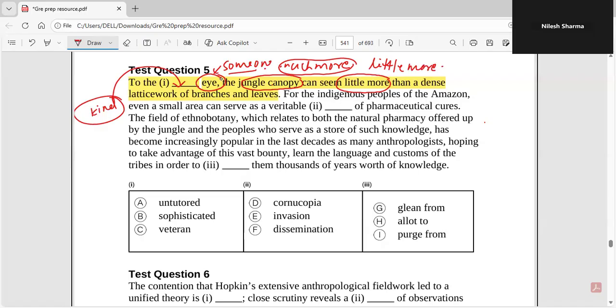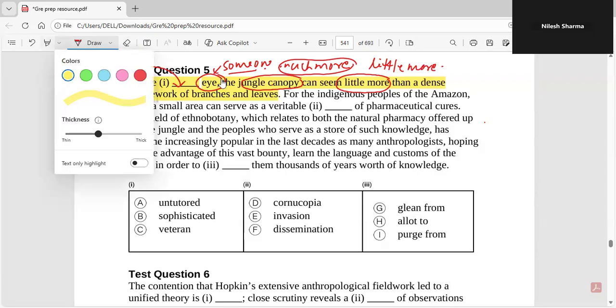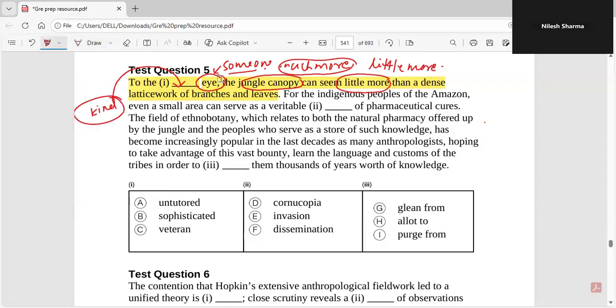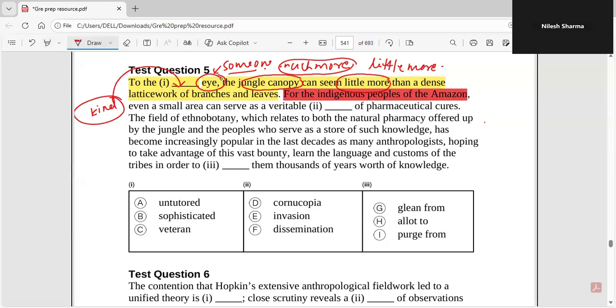And then look at the second sentence, which is very important. So if you look at the second sentence, it says, for the indigenous peoples of the Amazon. Now, indigenous is a very important keyword. Indigenous means people who are growing up there, people who are born and brought up. So definitely people who've grown up in the Amazon forest, people who have been born and raised over there. For them, the importance and significance of the Amazon forest would be a little different, right? For them, the Amazon forest would be of great significance, of course.